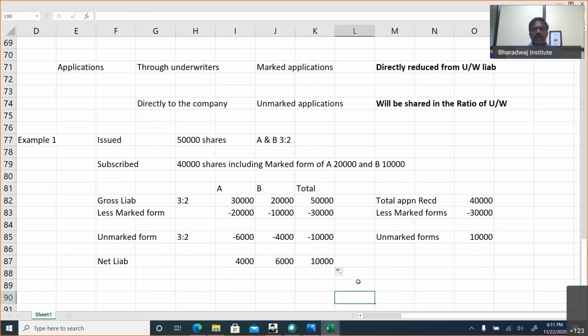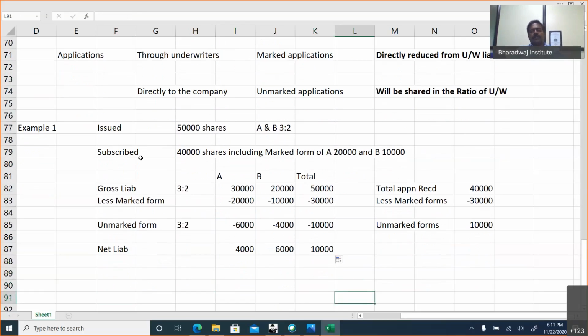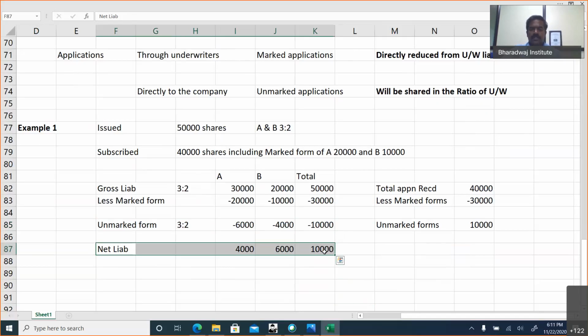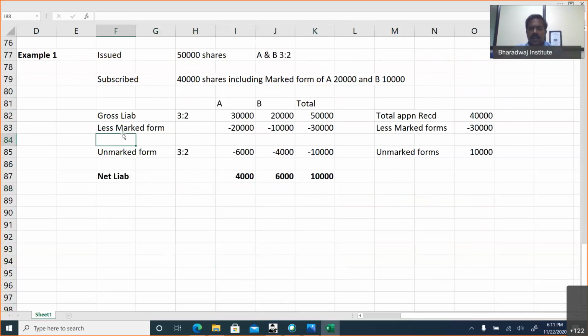Right? So marked forms are coming through the efforts of underwriters, so they will be directly deducted. Unmarked forms are directly coming to the company, so they will be shared. And please remember, underwriters are liable only for the unsubscribed shares issued by the company. Okay, so this is the treatment of marked and unmarked forms that we revised.